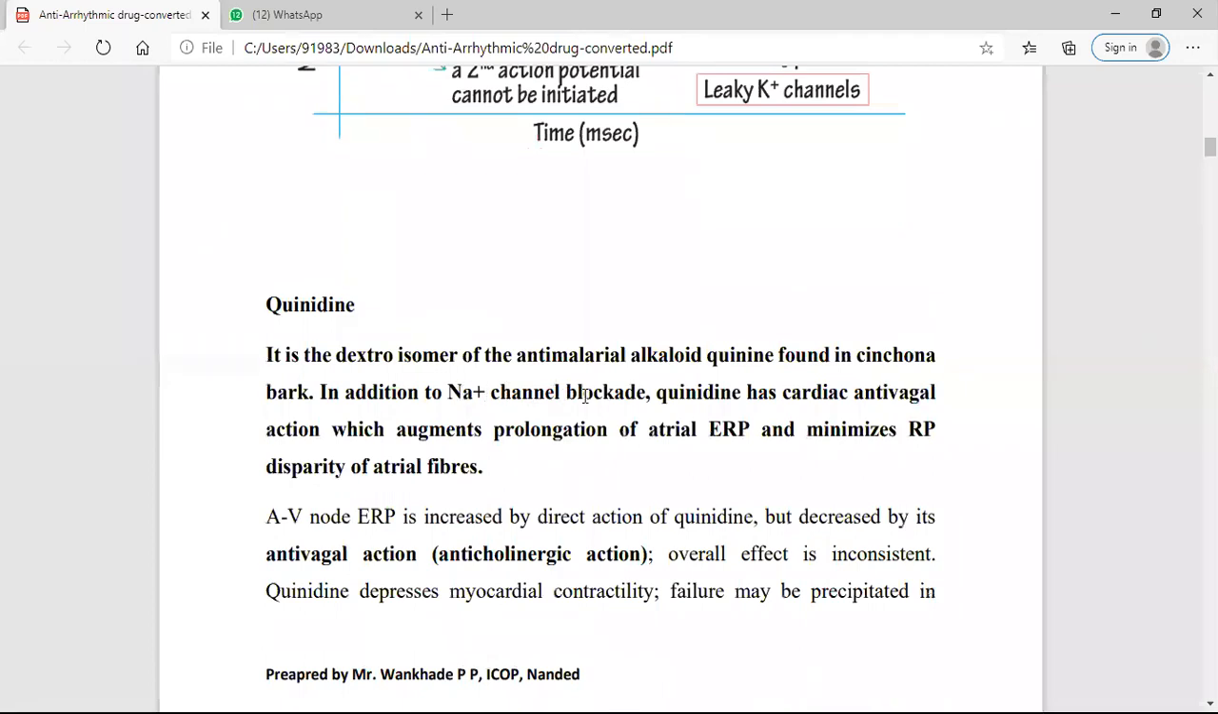In addition to sodium blockage, quinidine has cardiac antivagal action, means it has anticholinergic action, due to which it causes prolongation of the atrial effective refractory period. Due to the anticholinergic action, it augments the prolongation of the effective refractory period and minimizes resting potential in the atrial fiber. So simply, you have to understand that quinidine is the dextroisomer of quinine, and it has sodium channel blockage. Also, it has anticholinergic action.